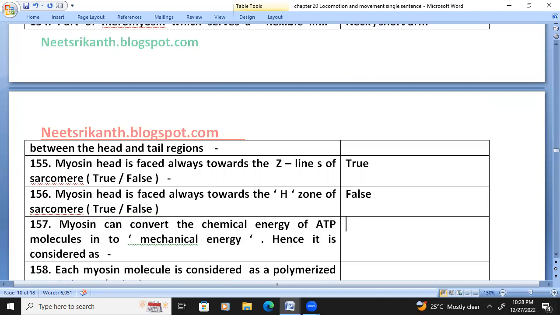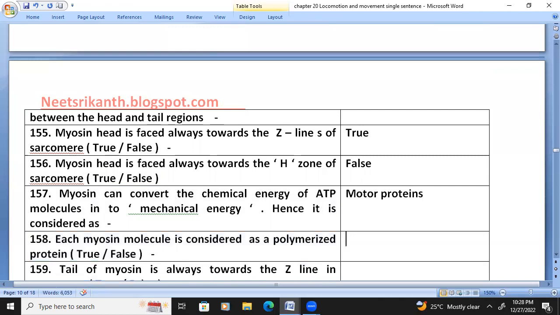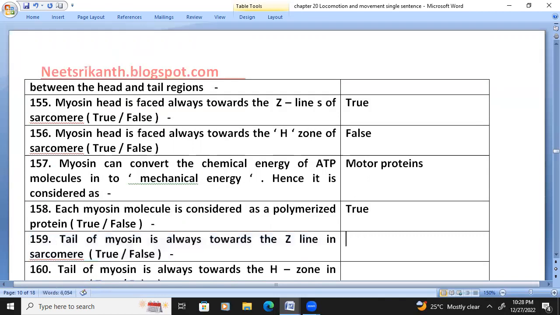Myosin can convert the chemical energy of the ATP molecules into mechanical energy, hence it is considered a motor protein. Each myosin molecule is considered a polymerized protein. True. The tail of myosin is always towards the Z line in the sarcomere. False.